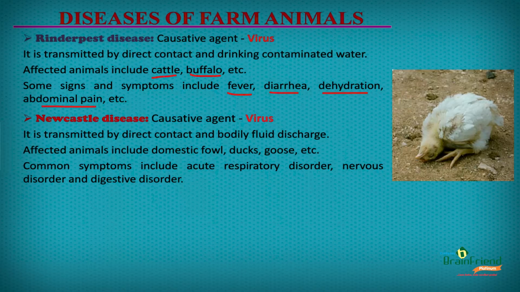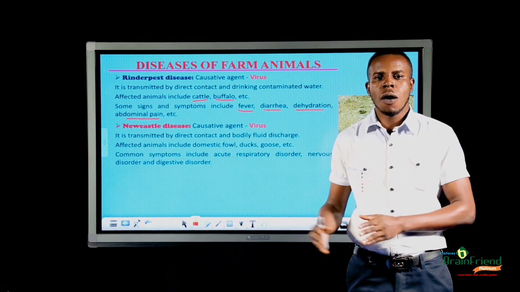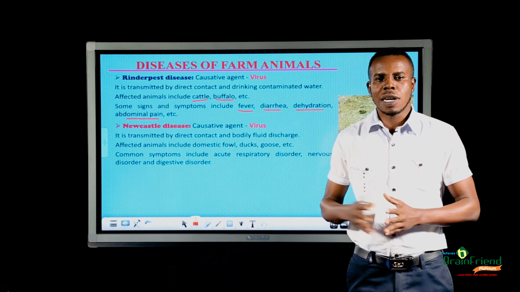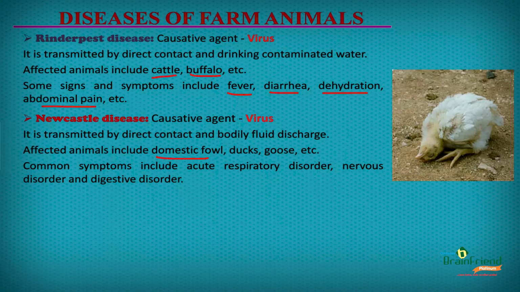The next disease we are going to be looking at for animals is known as the Newcastle disease. This disease is caused by a virus. It is transmitted through direct body contact with an infected animal or bodily fluid discharge with an infected animal. Affected animals for Newcastle disease include domestic fowl, dogs, goose, etc. Some symptoms of Newcastle disease include respiratory disorder, nervous disorder, and digestive disorder. From this image, we can see a domestic fowl suffering a nervous disorder with the neck in this position.